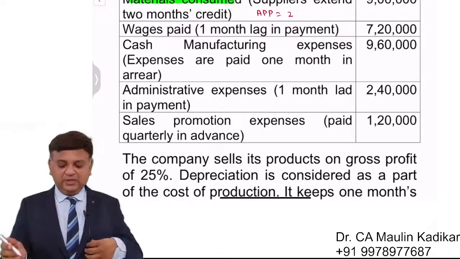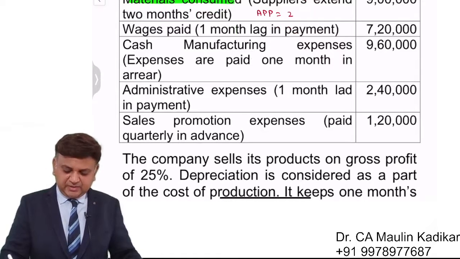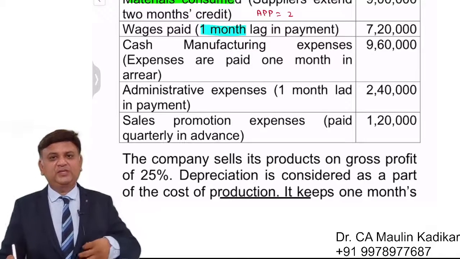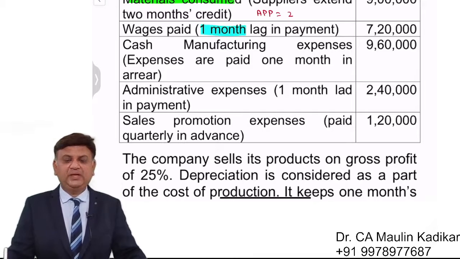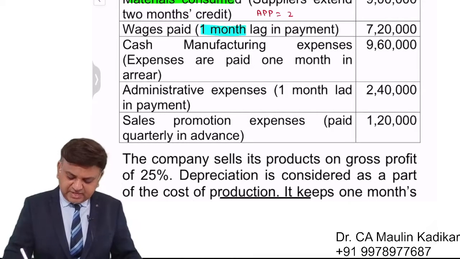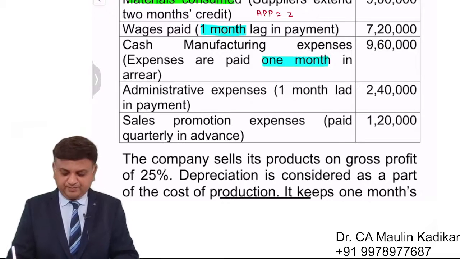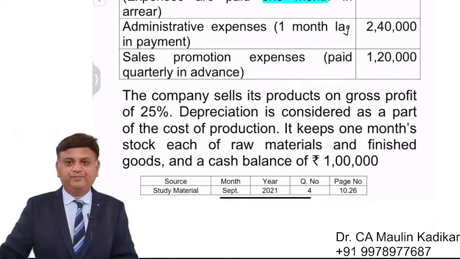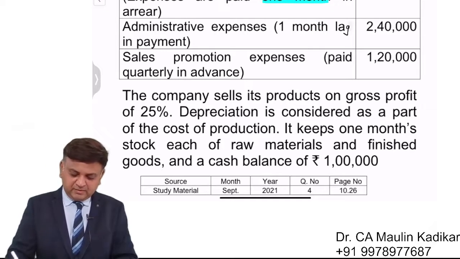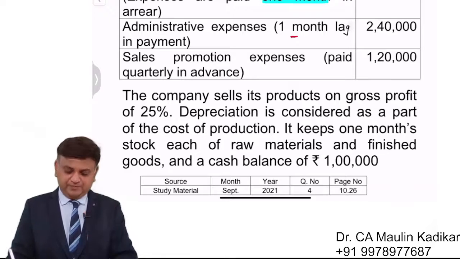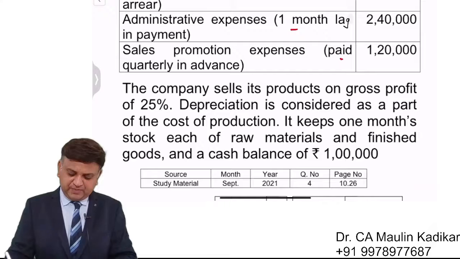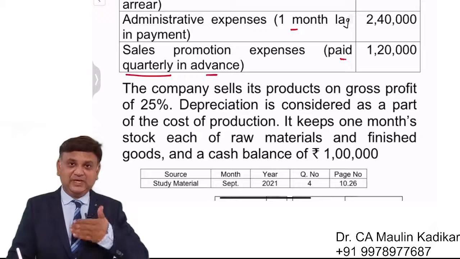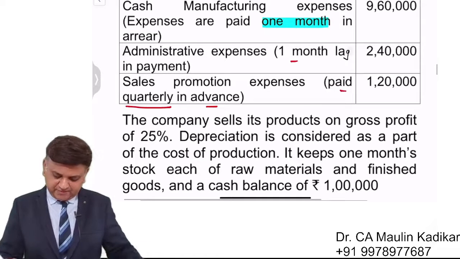Wages paid 7,20,000 and 1 month lag in the payment. So average payment period is 1 month. Cash manufacturing expenses. These expenses are paid again 1 month in arrear, means average payment period is 1 month. Administration expenses 1 month. So 1 month lag in the payment. So average payment period is 1 month. Sales promotion expenses paid quarterly in advance. So we are having the advance payment of the sales promotion expenses.